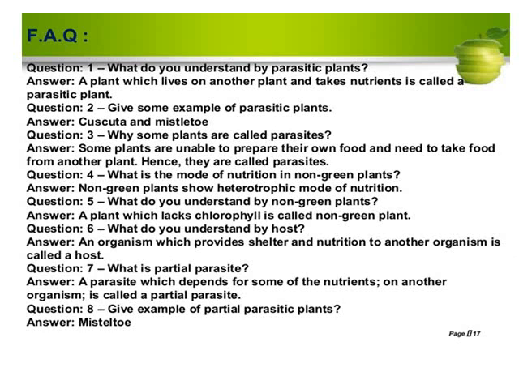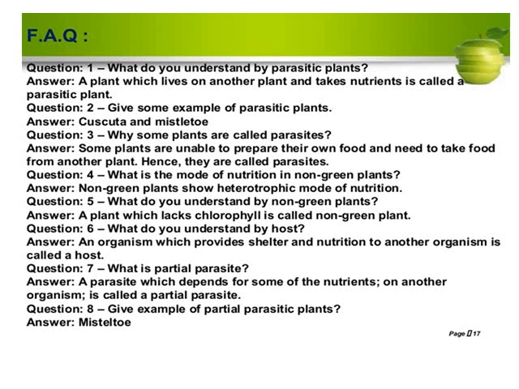What do you understand by non-green plants? As you know, non-green plants are those which do not have chlorophyll, or a plant which lacks chlorophyll is called a non-green plant. What do you understand by host? Host means an organism which provides shelter and nutrition to another organism is called a host.